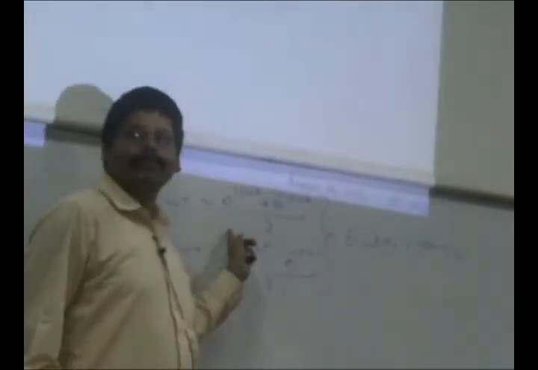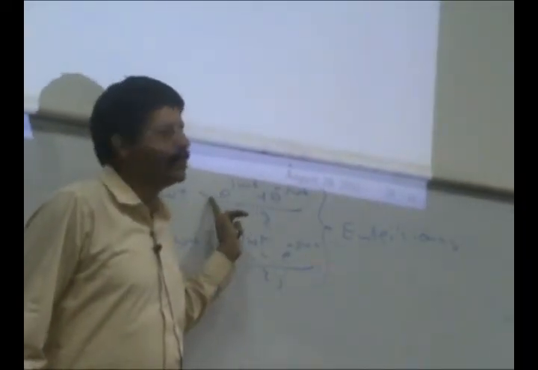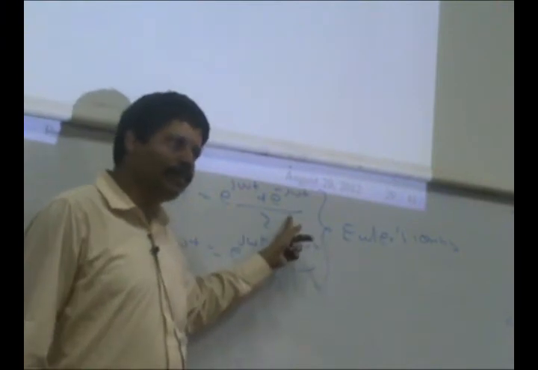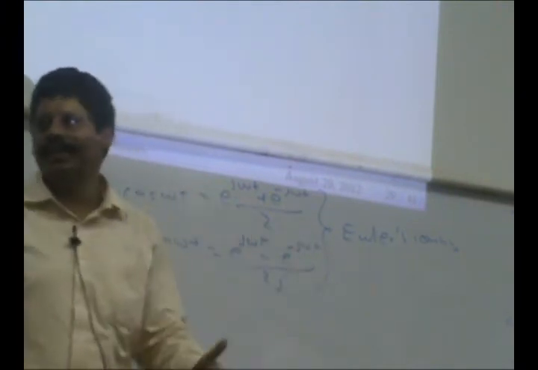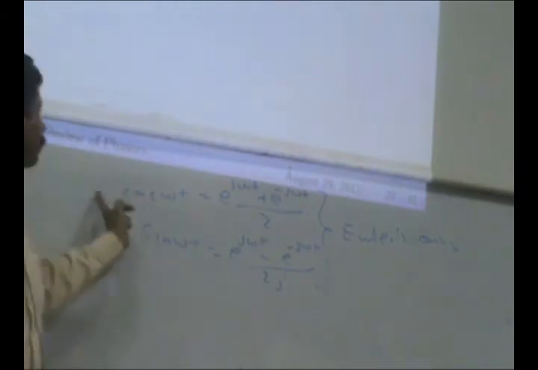So essentially, if you are able to analyze with e to the power j omega t, then you are able to analyze with this also. And if the circuit is linear, plain superposition implies that you are able to analyze cosine or sine also.